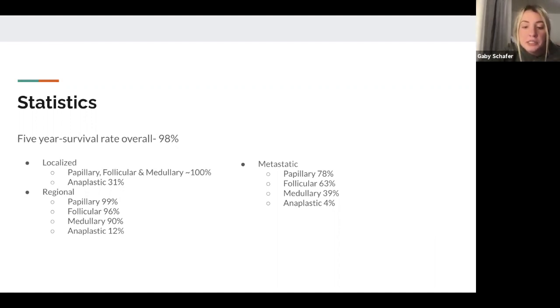Localized thyroid cancer means it is only located in the thyroid and comprises about 2/3 of all cases. The 5-year survival rate is about 100% for papillary, follicular, and medullary, but only 31% for anaplastic.